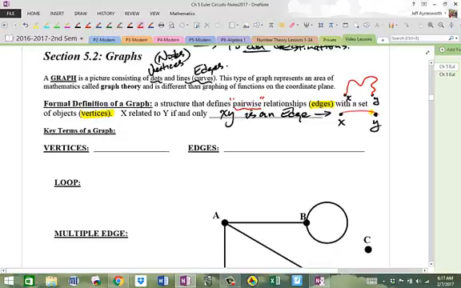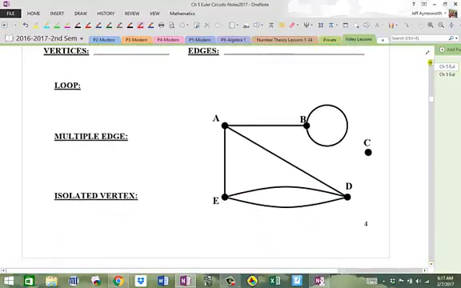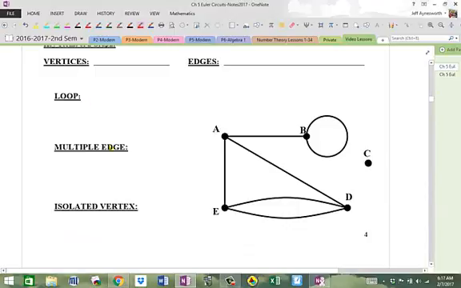So what we want to do first is get used to the different components of a graph: the vertices, edges, loops, multiple edges, and isolated vertices of a graph, and get used to the common lingo so that we can talk about different graphs when we model them. So let's start off with vertices here. We're going to take this simple graph and understand that vertices are just points, dots, or nodes on the graph. In this case we have 5 of them, A, B, C, D, and E. So I'm just going to list them here. Always list them with a comma: A, B, C, D, and E. We have 5 of them.